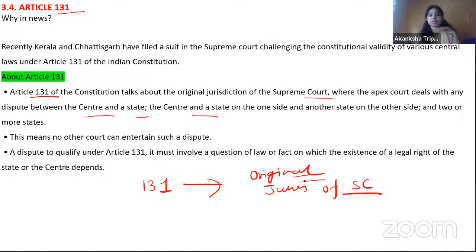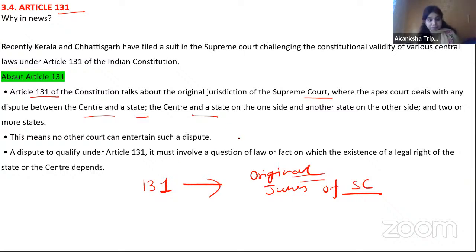Whenever you hear this term, original jurisdiction, it means only that court has it, for example original jurisdiction of the High Court, original jurisdiction of the Supreme Court. Whenever the word original is added, it means that authority or court alone has the right to work on those matters. Then there is another word, exclusive. Whenever this word is added, it means only that court has the right. So all that you should read again.